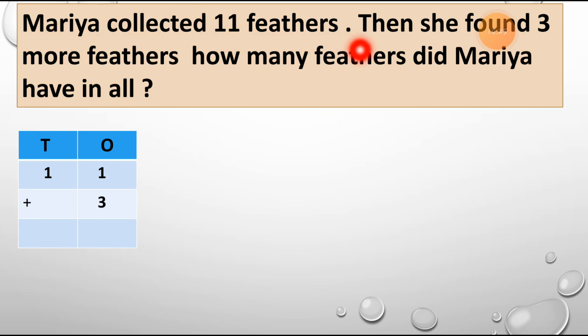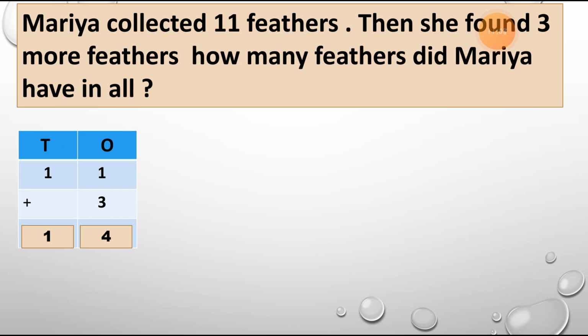Maria collected 11 feathers. Then she found 3 more feathers. She already collected 11 feathers. After collecting the 11 feathers, she got 3 more feathers. How many feathers did Maria have in all? Again, in all. This word indicates the addition. So we have to add these two numbers, 11 plus 3. So let's add this number. 1 plus 3 is equal to 4. And there is nothing in the tens column, so we can write down this 1 as it is.